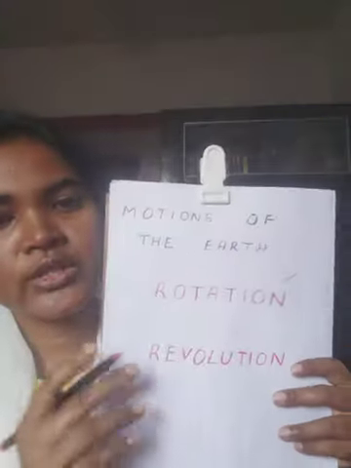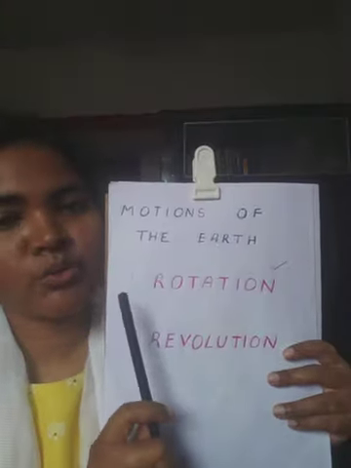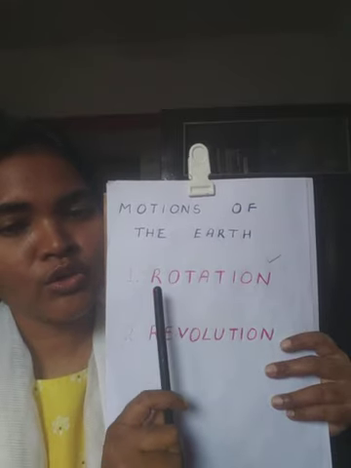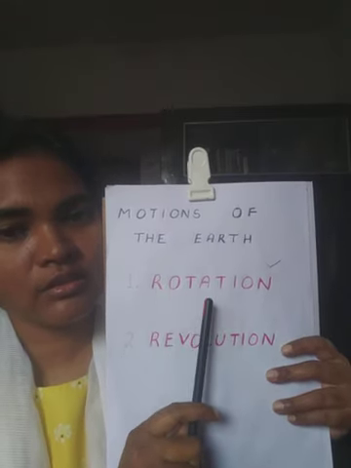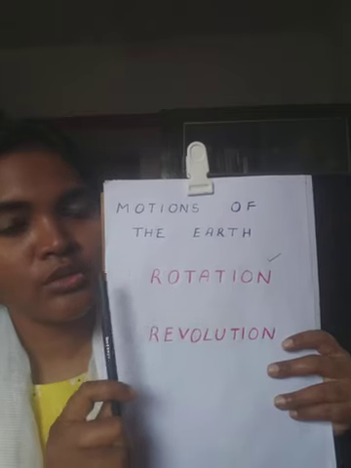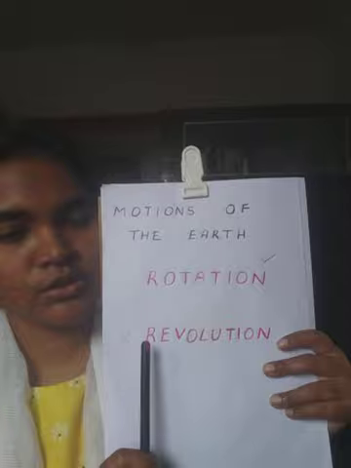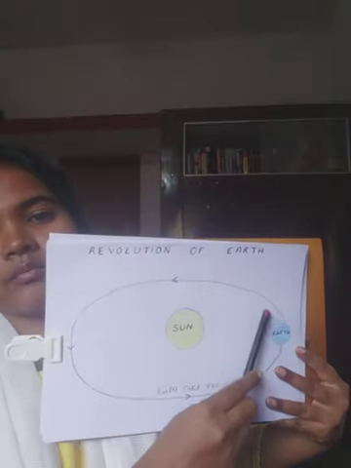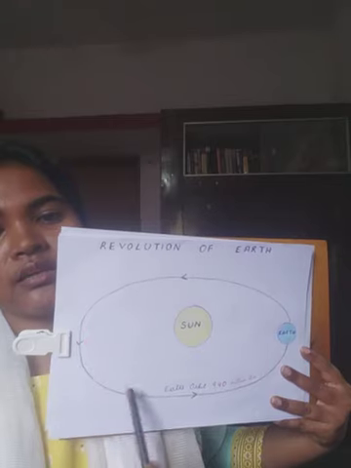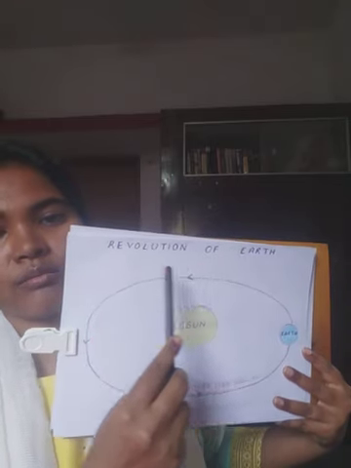Good afternoon, students. Last class we had seen that the earth has two types of motions, in which we had seen rotation, which is the spinning of the earth on its axis. Today we'll see the second motion of the earth, that is revolution. Now what is revolution of the earth? It is the annual motion of the earth around the sun in a definite path.